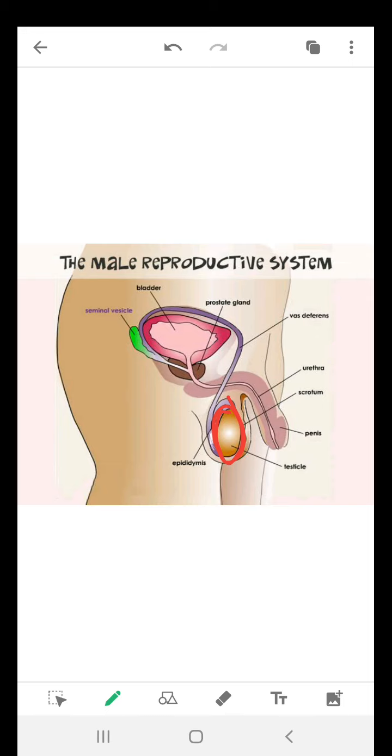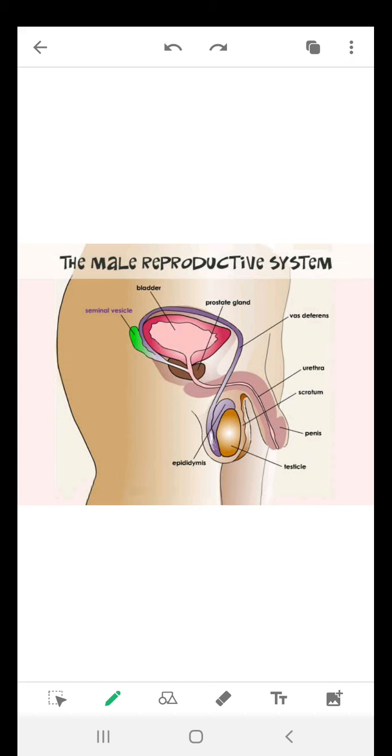Now you know male sex cells are male gametes, or we can say sperms. So the first function is to make the sperms, and the second function is to make the male sex hormone, that is called testosterone. Testosterone we will study in our next chapter, control and coordination. I will explain the functions of the hormone in that chapter.